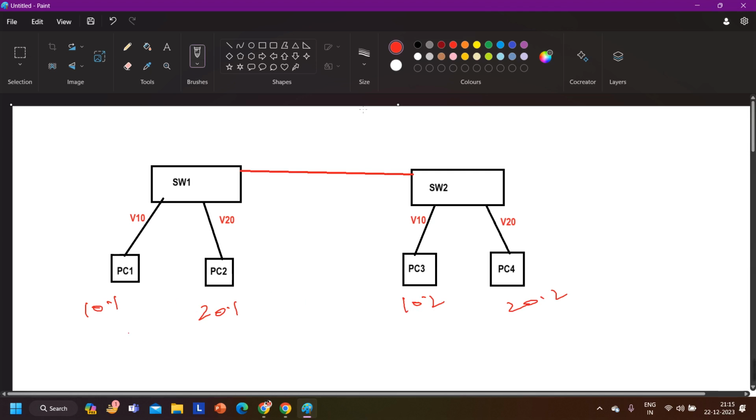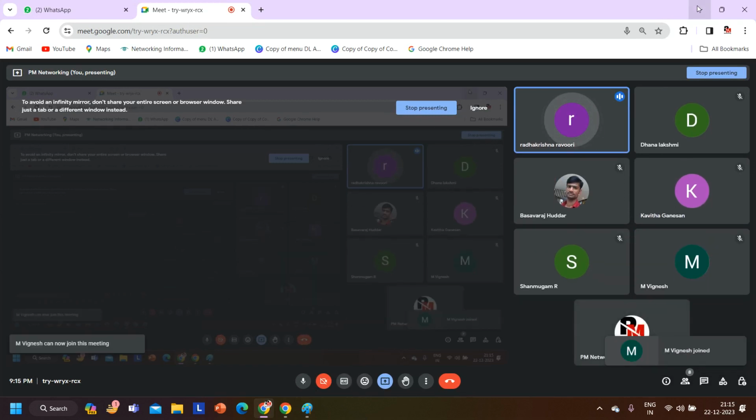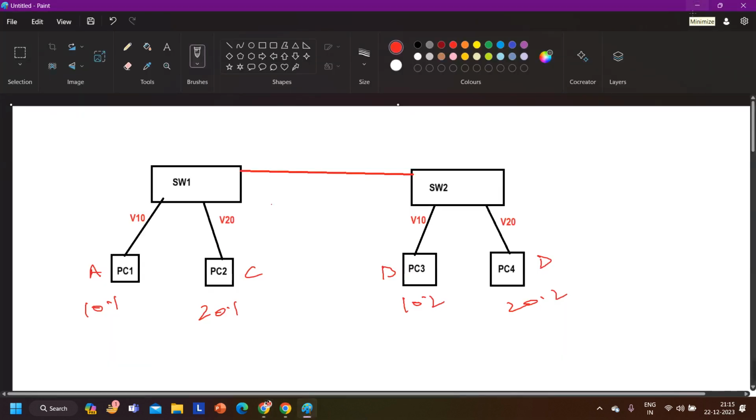Where will my traffic drop? On which device? Let's say this machine's MAC address is A, this machine's MAC address is B, this machine's MAC address is C, and this machine's MAC address is D. I think switch 1 doesn't have the MAC table of switch 2. So if switch 1 performs non-unicast flooding, it will forward one copy to switch 2. Then maybe switch 2 will drop the packet. See what will happen here.